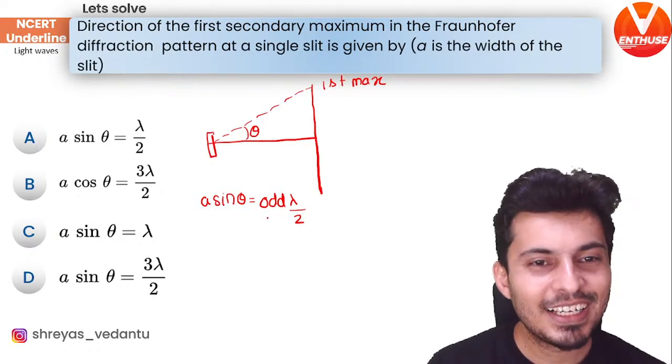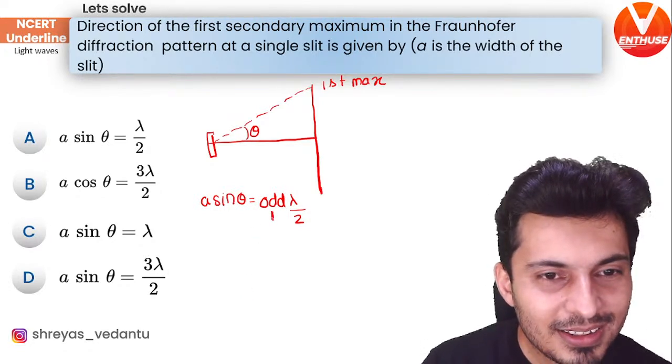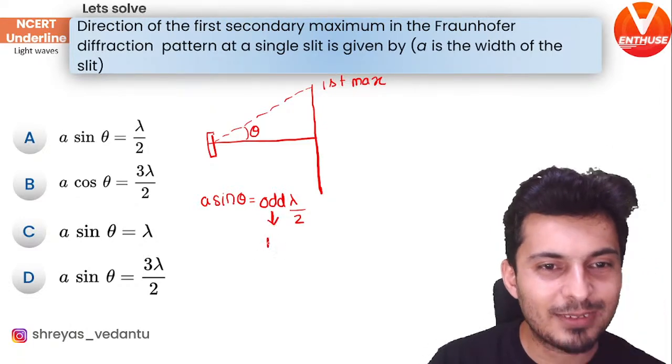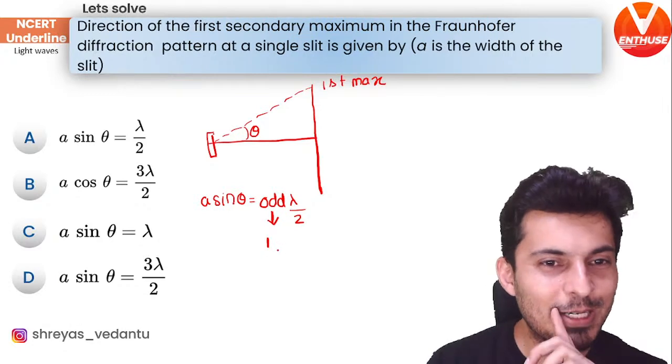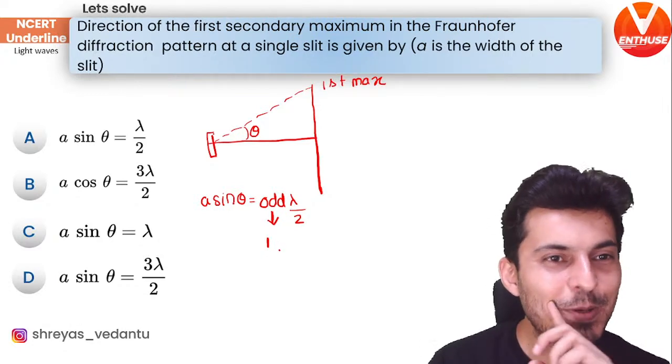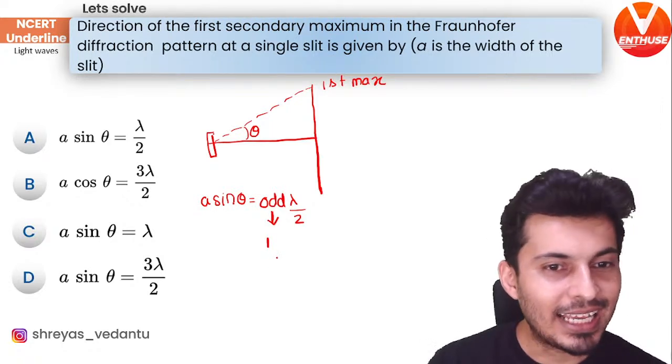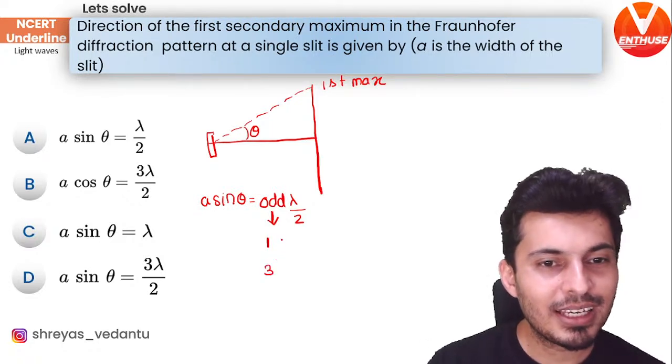So now think, what is that odd number? That odd number, what will be the odd numbers? The first odd number is 1. The first odd number is going to be 1, right? So that's one thing. The next odd number is going to be 3.